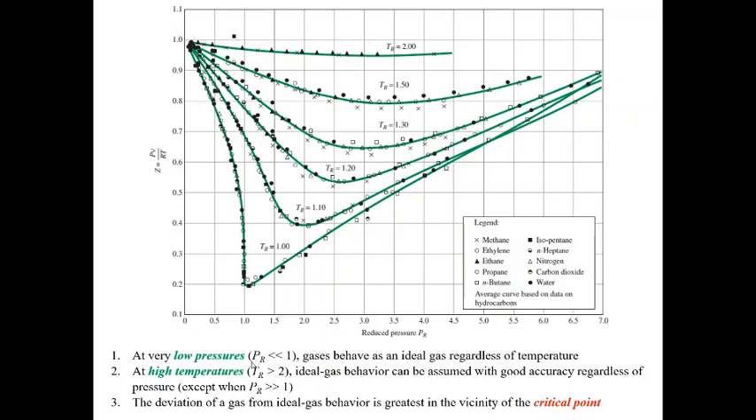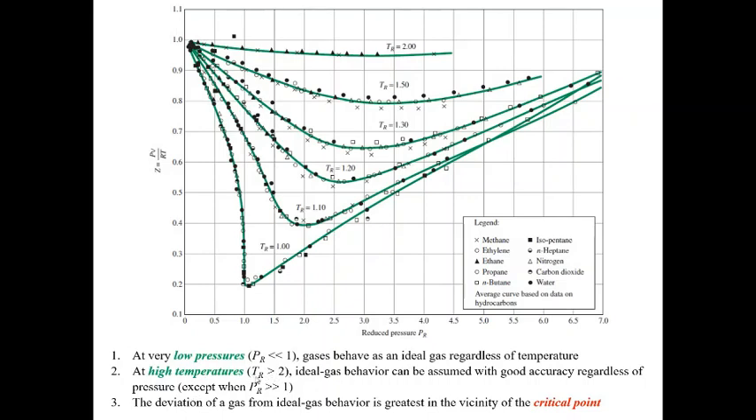So what this statement says is that for PR much less than 1, a gas behaves as an ideal gas regardless of the temperature. So you can see here at this region where my PR is low, all these TR curves are collapsing. So it is a good approximation to say that we have an ideal gas because all are approaching Z equal to 1. Z equal to 1 means ideal gas behavior.